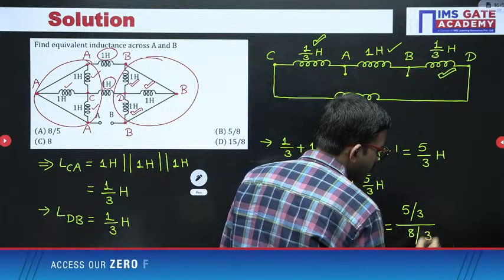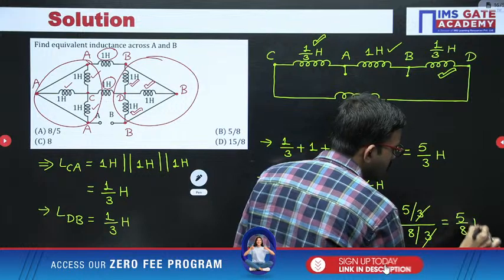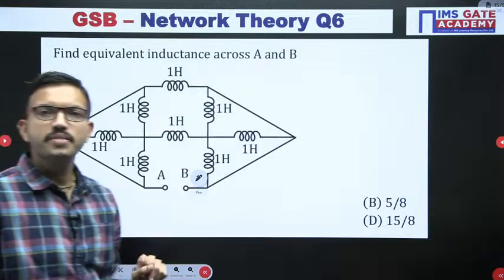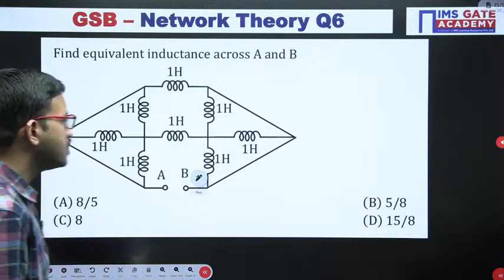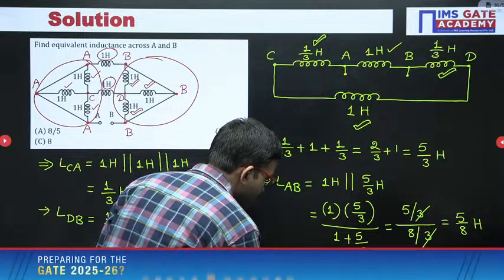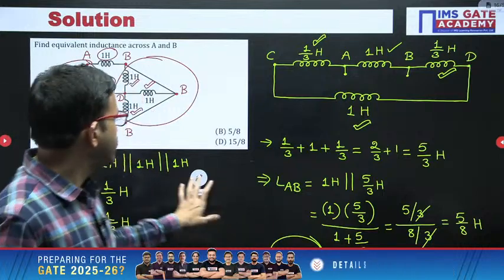So here 3 is getting cancelled. You are getting 5 by 8 units are Henry. 5 by 8 Henry, that is there in option B. Yes, option B is the correct answer for this question. Okay, I hope it is clear for everyone.